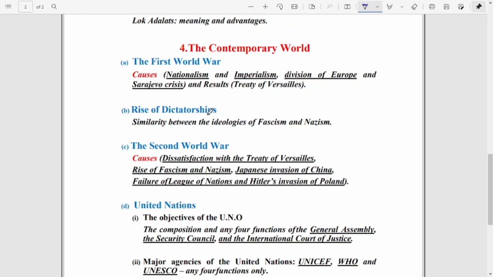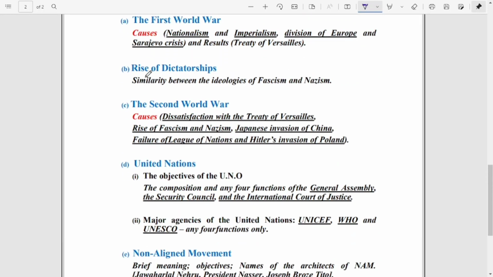Now the next one is rise of dictatorship. The next chapter after the First World War. It's not a lengthy chapter, but only one topic you have to go through: the similarity between the ideologies of fascism and Nazism. Only these 2 things. What were the similarities between fascism and Nazism, that only you have to go through. The rest you all leave.